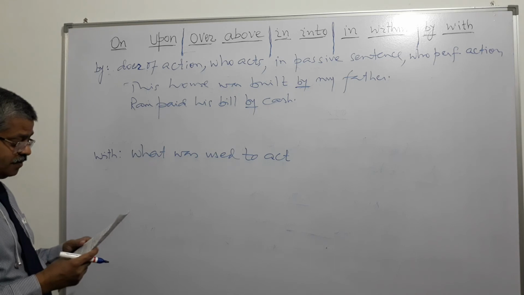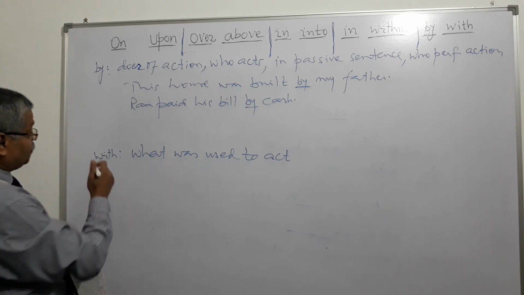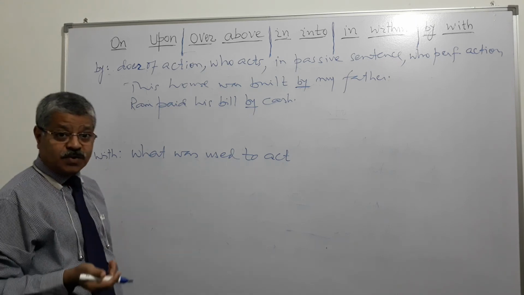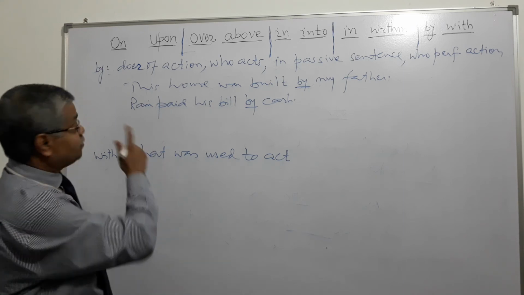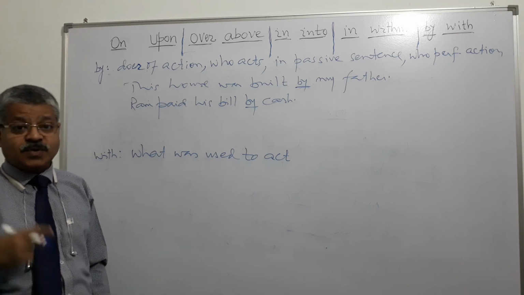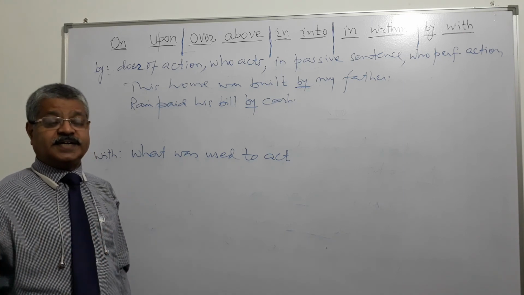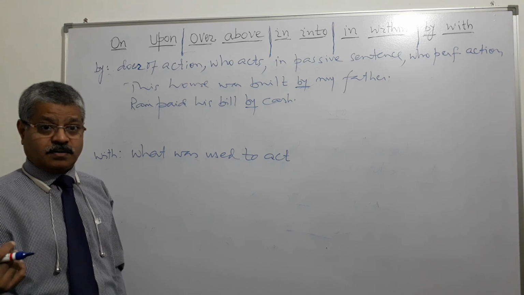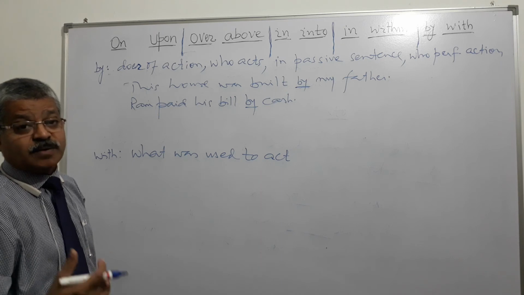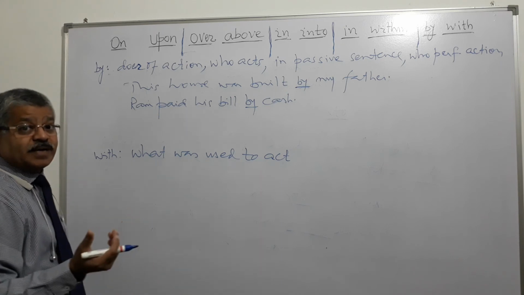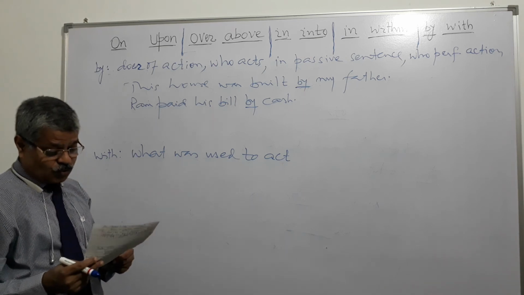And the example could be, how do we do that? By can be used also in case of individuals, animals, objects, organizations. He was rusticated by the university. By the university is an organization, right? And he was dismissed by his employer. Suppose the employer is a proprietary concern, a person, he was dismissed by his business owner, right?